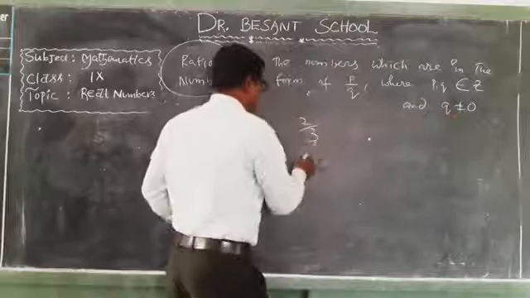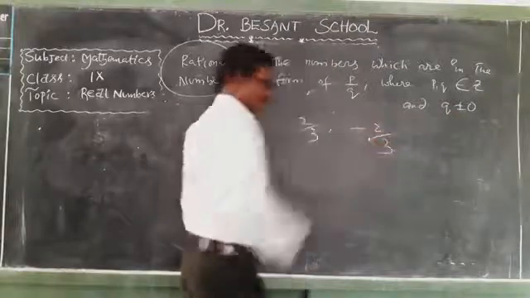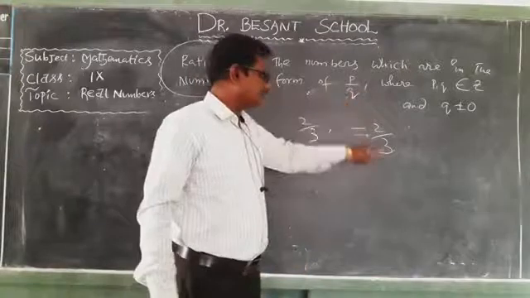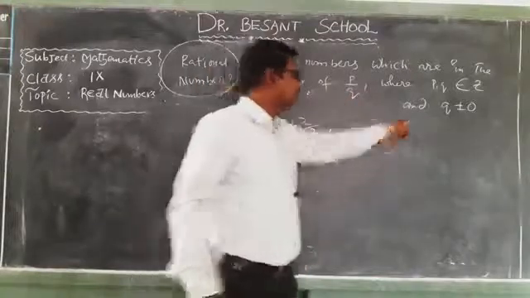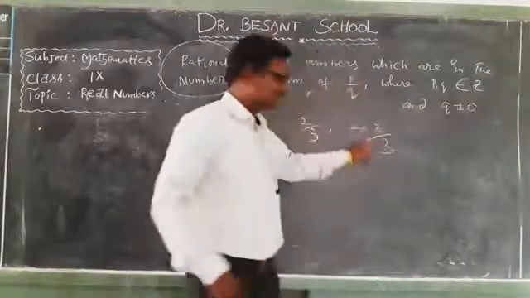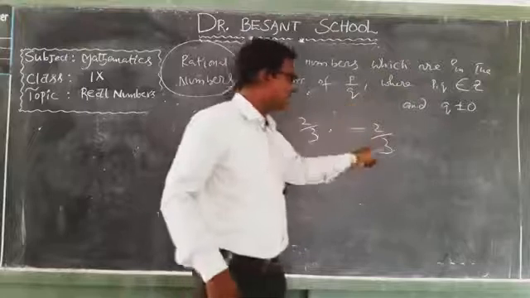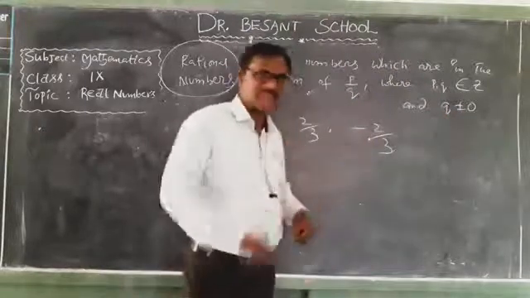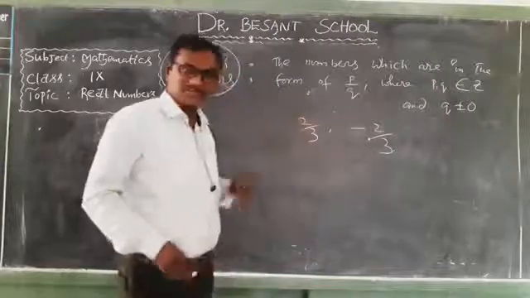And for example, minus 2 by 3, where P is equal to minus 2 and Q is equal to 3. Minus 2 and 3 belongs to Z. They are also integers. And this Q, that is 3, never be 0. So minus 2 by 3 is also an example for rational number. 2 by 3 is also an example for rational number.